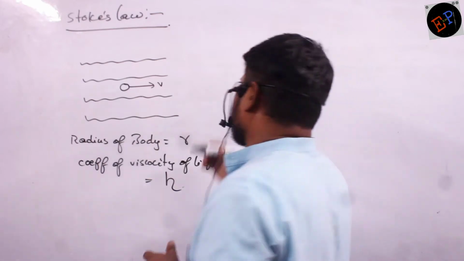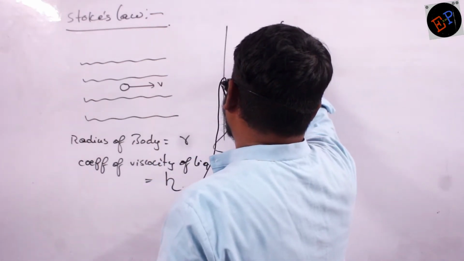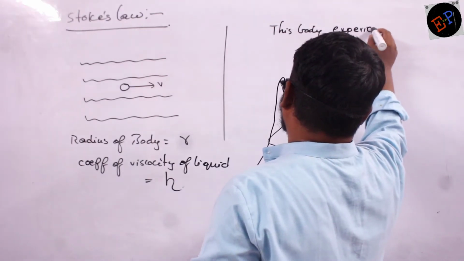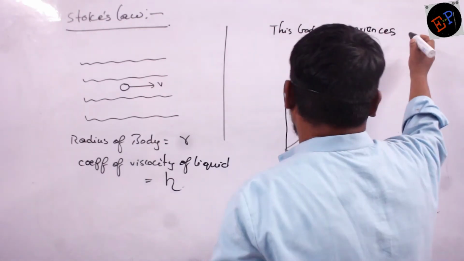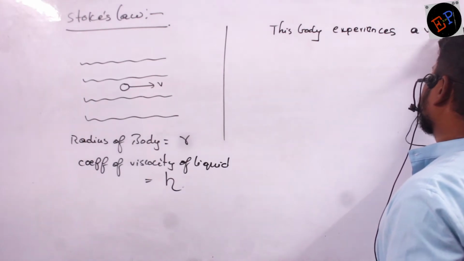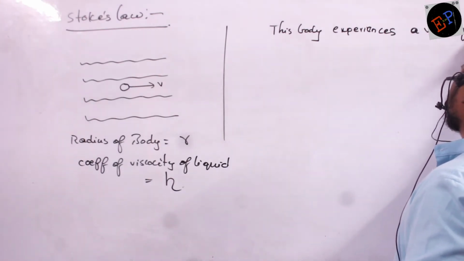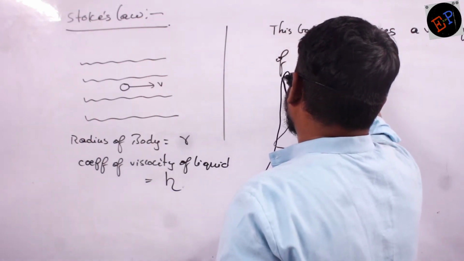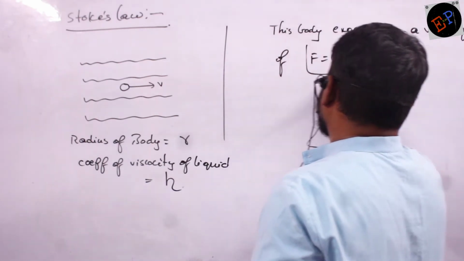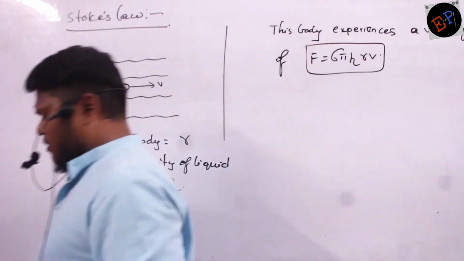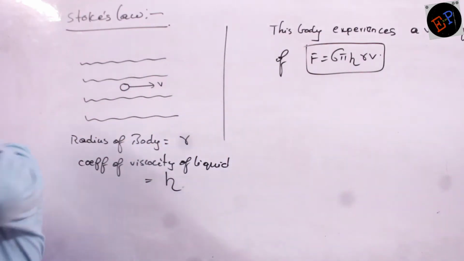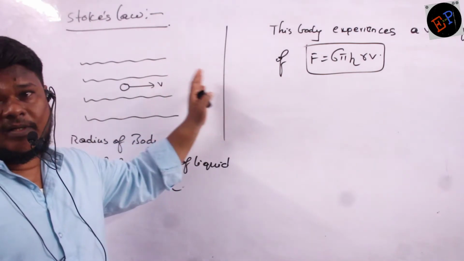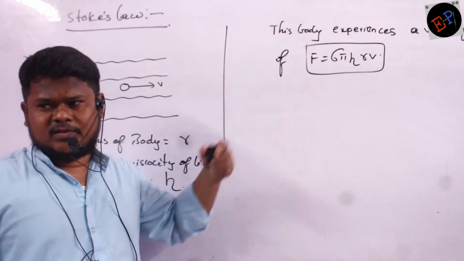Then this body experiences a viscous force of F equals 6 pi eta r v. This is the formula. Clear, no? And this equation is called Stokes' law. So any body moving in a liquid with a velocity of v will also experience viscous forces.